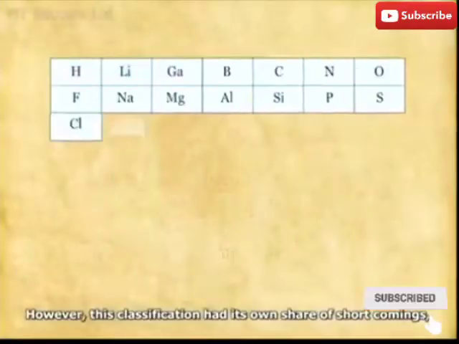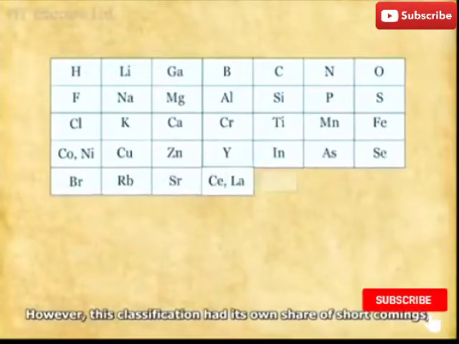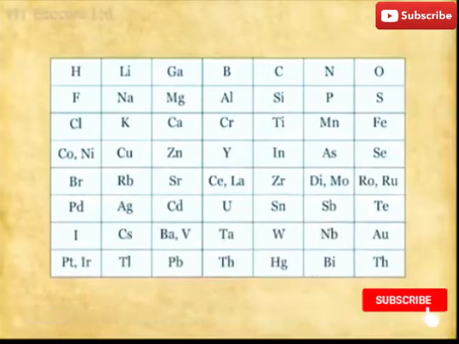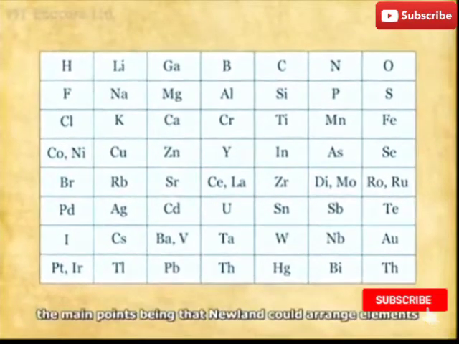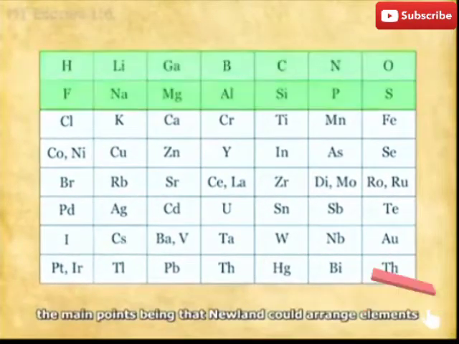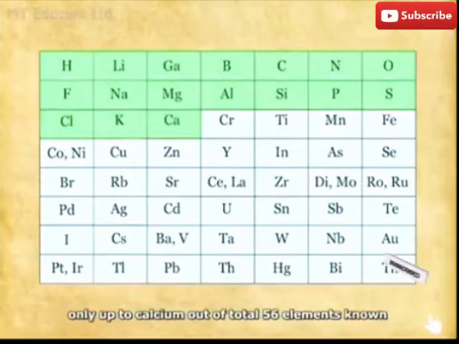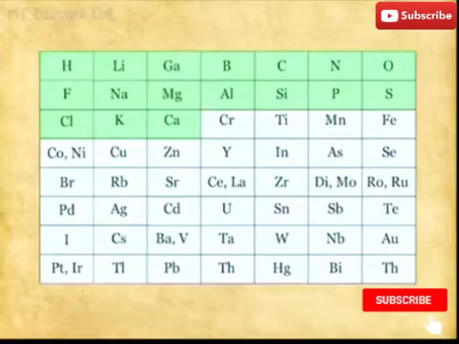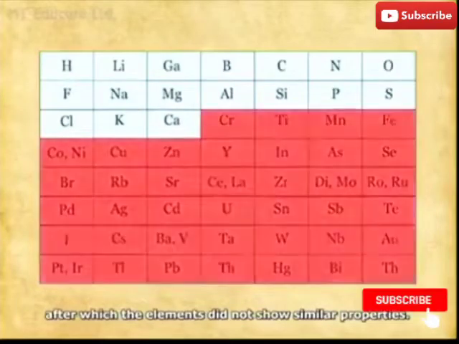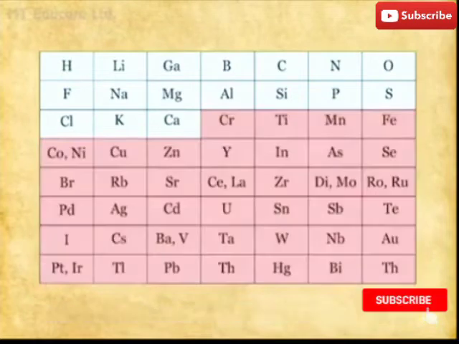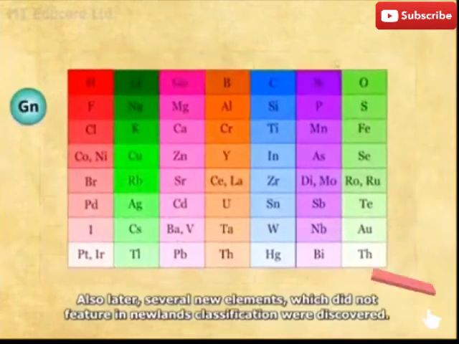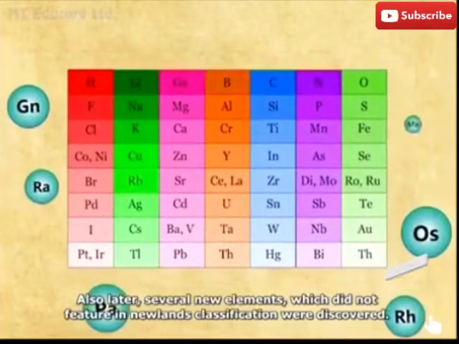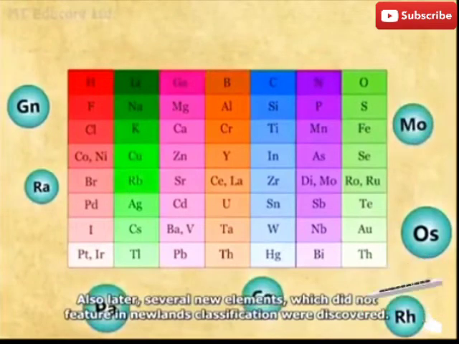However, this classification had its own share of shortcomings, the main points being that Newlands could arrange elements only up to calcium out of the total 56 elements known, after which the elements did not show similar properties. Also, later, several new elements which did not feature in Newlands' classification were discovered.